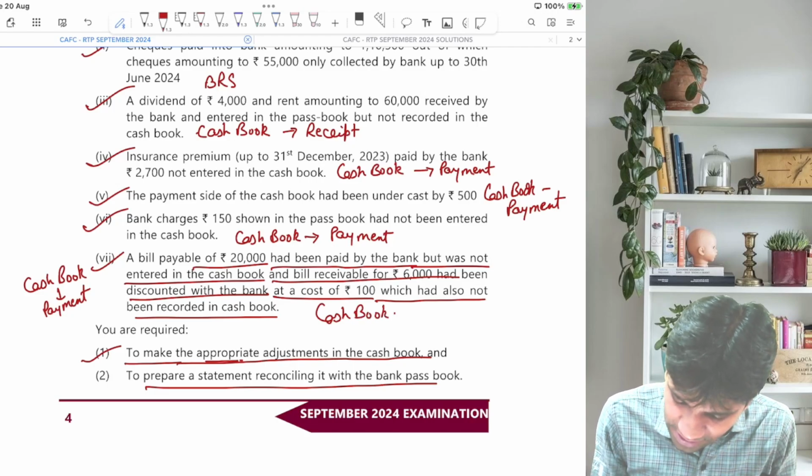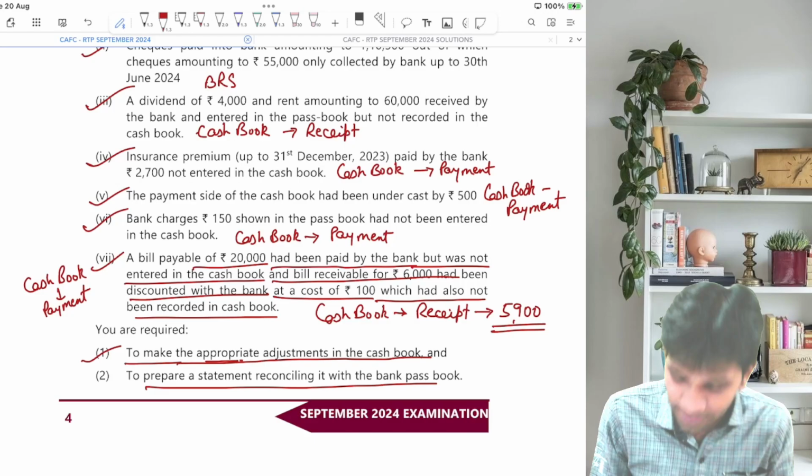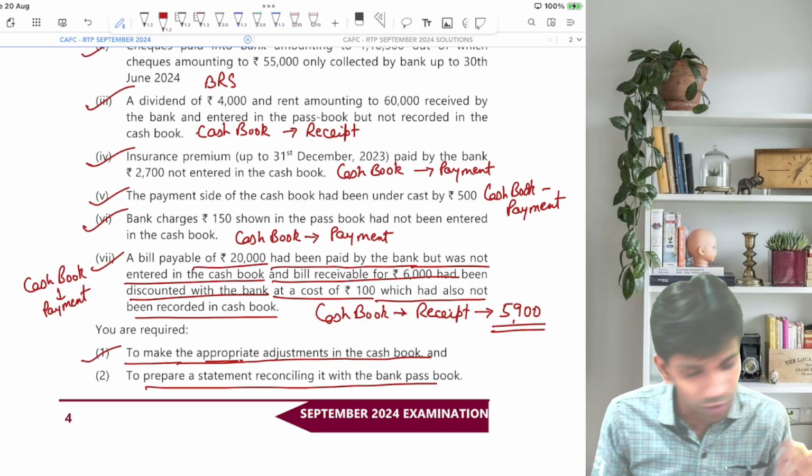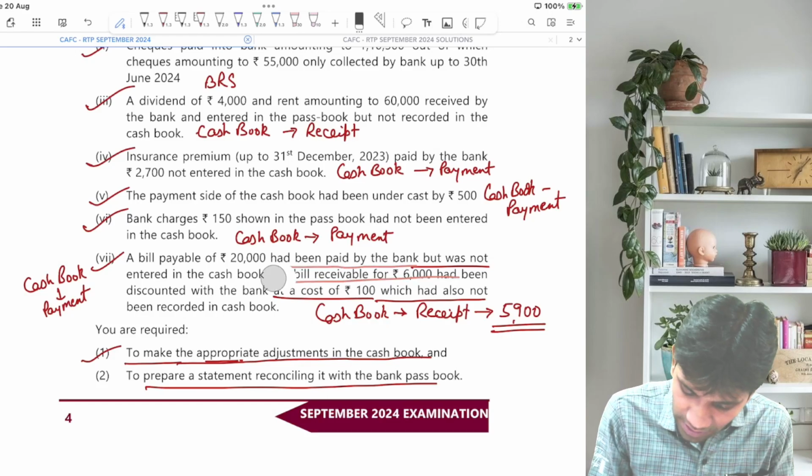And don't forget guys, this is my receipt because I have received cash from the bank, and on the receipt side I record 5,900, 100 rupees minus करने के बाद. तो जो जो कैश बुक के आइटम्स हैं, हम लोग चेक कर लेते हैं पहले एडजस्टेड कैश बुक में जाके, क्या वो रिकॉर्ड हुई है कि नहीं हुई है. Let's check one by one.